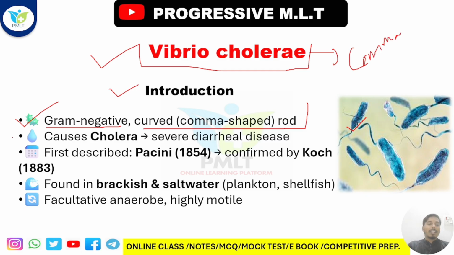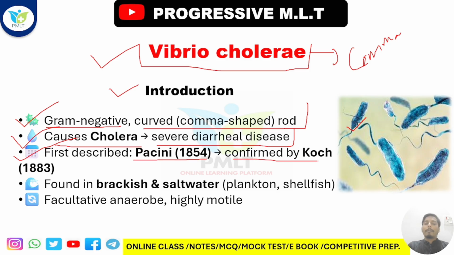After that, it basically causes cholera, one of the severe diarrheal diseases in our surroundings. Cholera was most prominent in the early era. Nowadays it is nearly eradicated, or the prominence of the disease is less, but in the previous era cholera was a type of pandemic situation also. It was first described by Pacini in 1854.